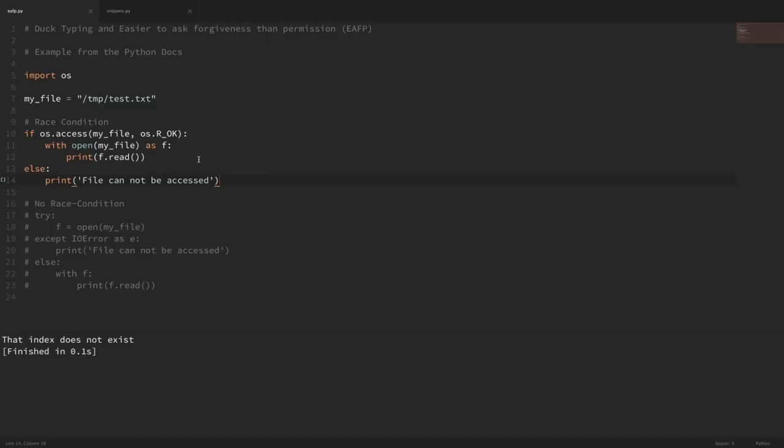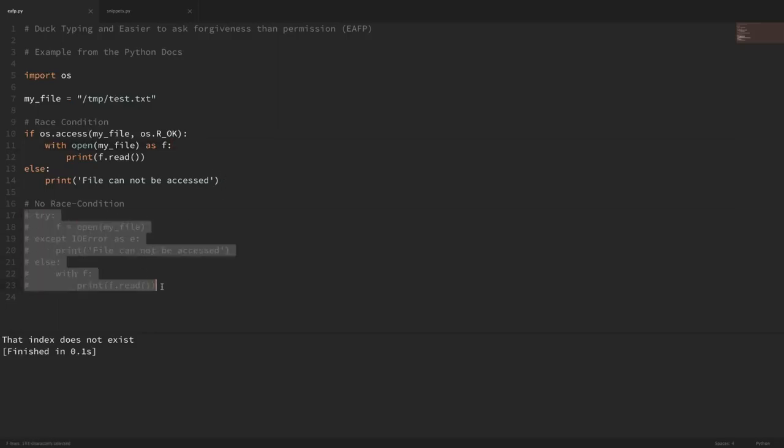Now, you might be tempted to make this check here first to see if we can actually access the file. And if we can, then we'll open it and print it out to the screen. And if we can't access the file, then we'll hit this conditional here, which will say that the file cannot be accessed. Now, the problem with this, the reason that this is a race condition, is because when we make this check here to see if we can access the file, by the time we get down here, in that short amount of time, maybe we can't access the file anymore. So then when we try to open it, we're going to throw an error. And we're likely not going to catch that error because we thought that we could access the file.